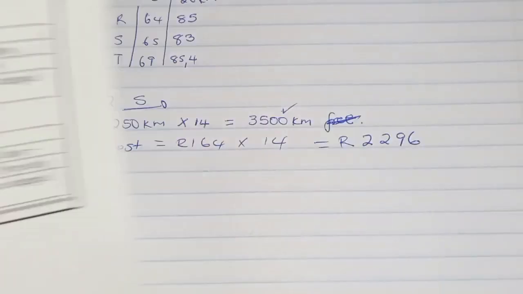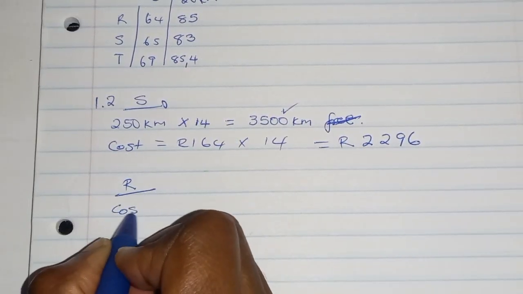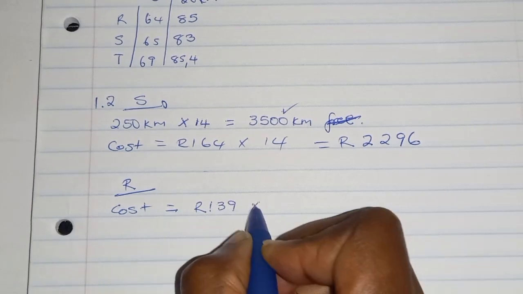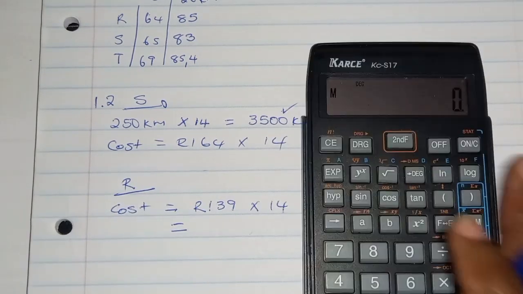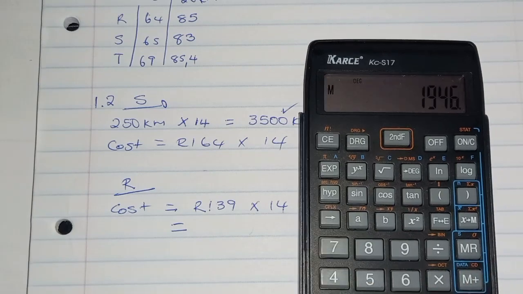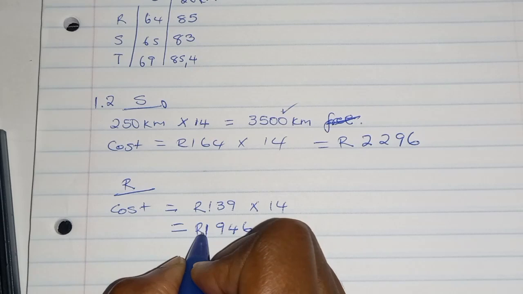We can just pay only the fixed cost for company R, and then the cost here will be the fixed cost of 139 Rand multiplied by 14 days, and that's all they have to pay. They are not traveling extra kilometers, so that'll be 139 times 14, and they will pay 1,946 Rand.